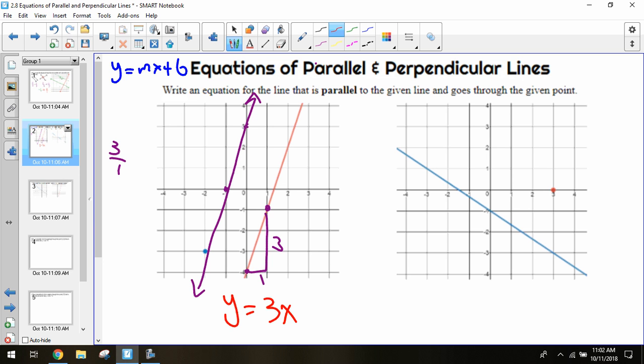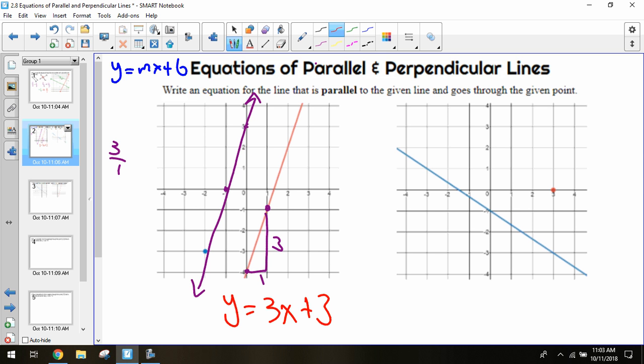The y-intercept is always where you cross the y-axis. Where do we cross the y-axis on our parallel line? It's going to be 3, so that will be y equals 3x plus 3. With this equation, we're always looking for the equation of the new line we made. We found the slope was 3 from our parallel line, and we saw we crossed the y-axis at 3, so y equals 3x plus 3 is our answer. Are we okay with that?